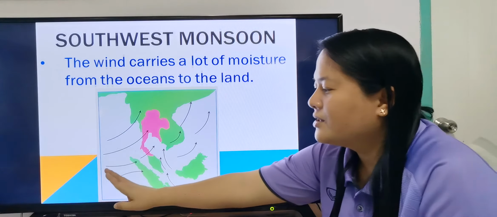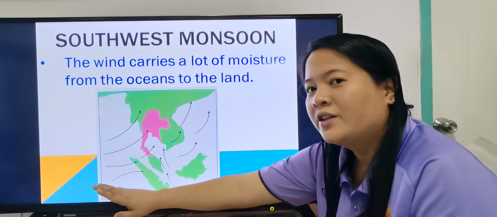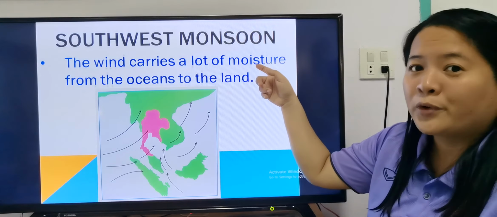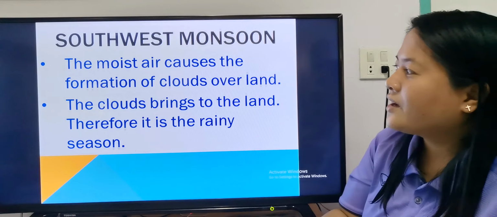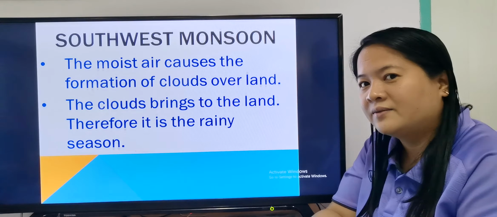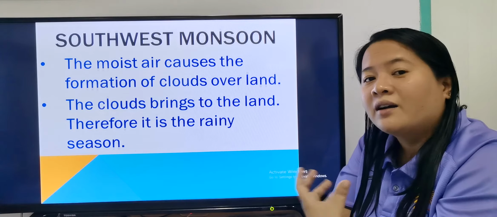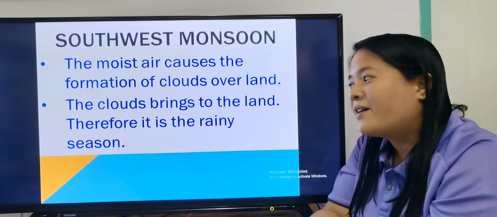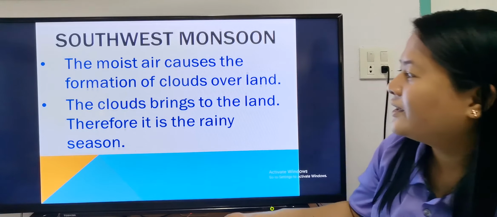Because the air is coming from the ocean, there's a lot of water vapor, so it carries a lot of moisture. And the moist air causes the formation of clouds over land. Because there is a lot of moisture, it will create clouds over land, and the clouds bring heavy rain to the land.